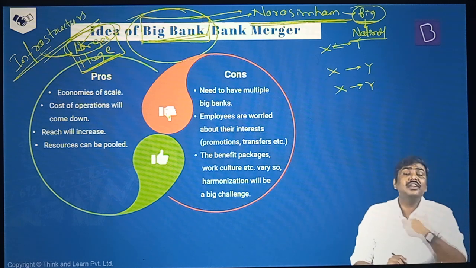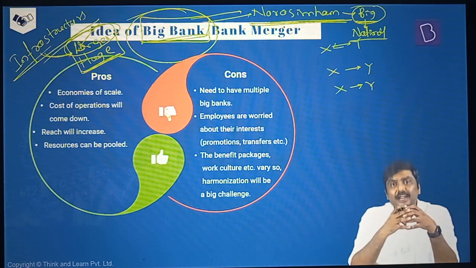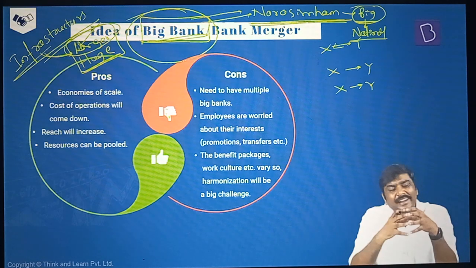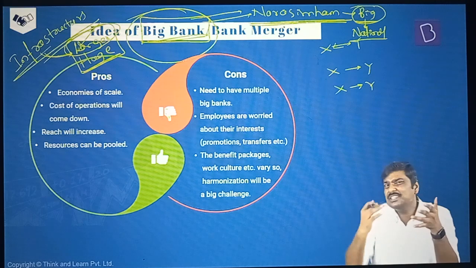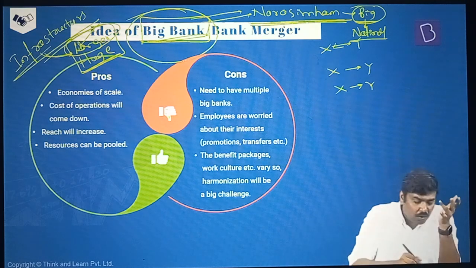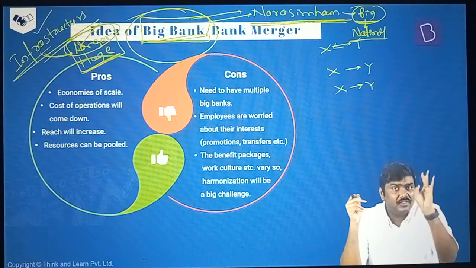So first advantage of having a big bank is what? One, it will lend, right, to different borrowers in the market. Lending activity is going to increase. Second advantage is it will not focus on competing with the smaller banks like this. It will try to give more loans to big borrowers such as infrastructure developers in the market.